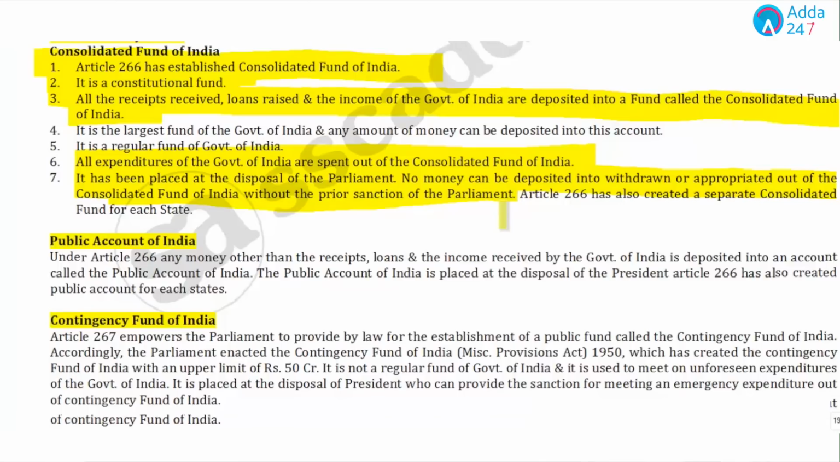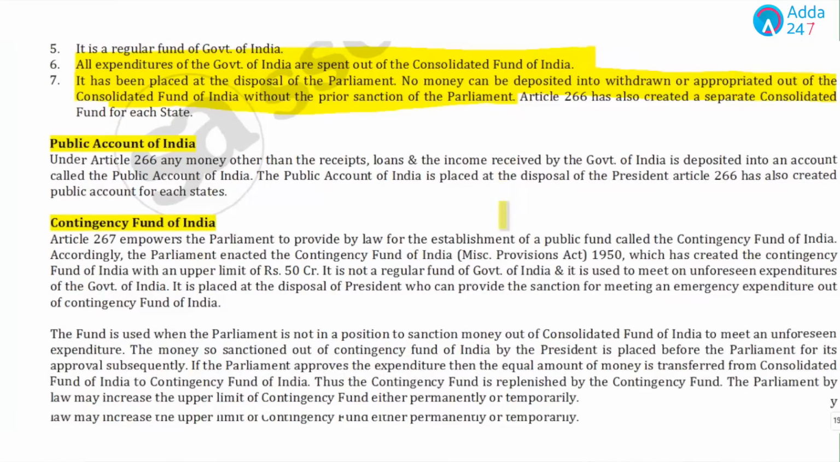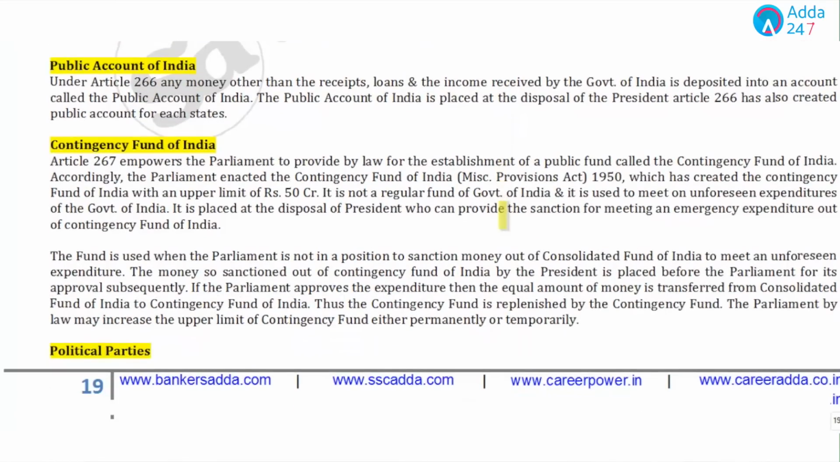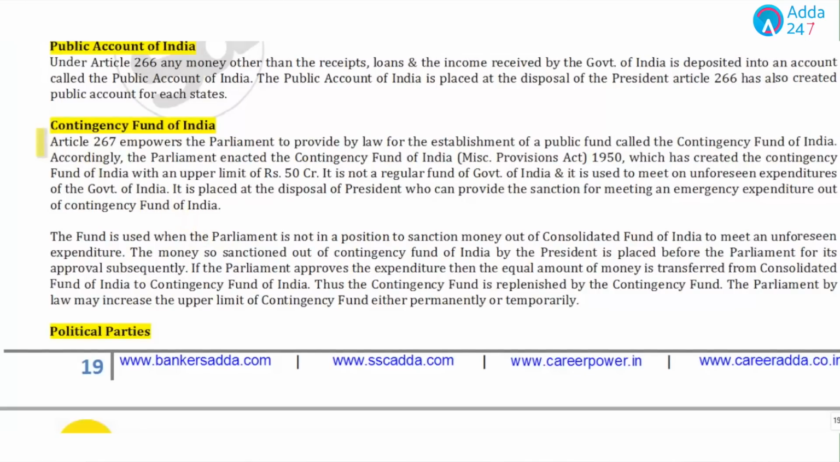We also have the Public Accounts of India and we also have a Contingency Fund. Clearly, the name suggests that the Contingency Fund means an emergency fund. Article 267 empowers the Parliament to provide by law for the establishment of a public fund called the Contingency Fund of India.